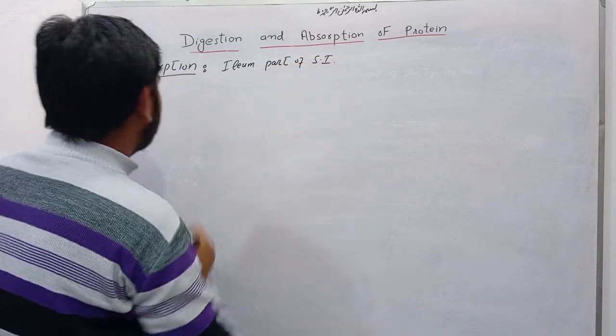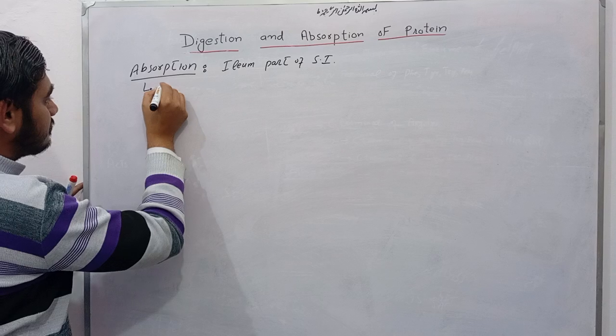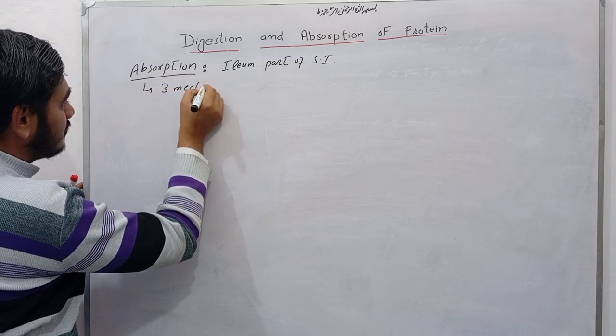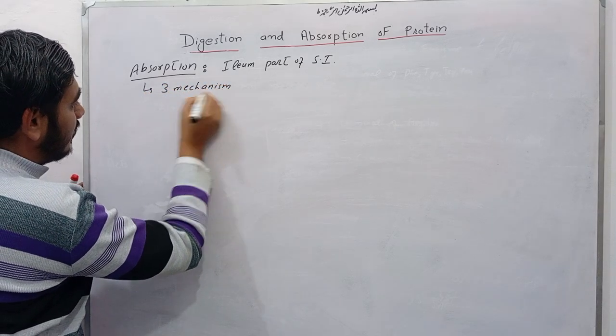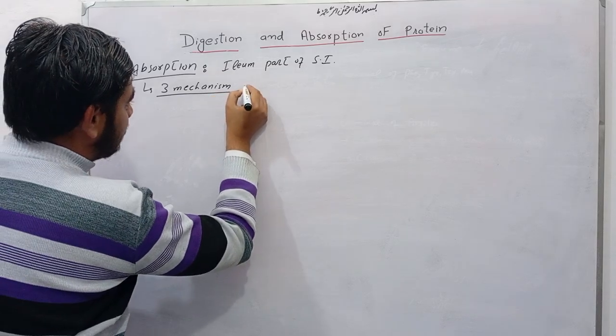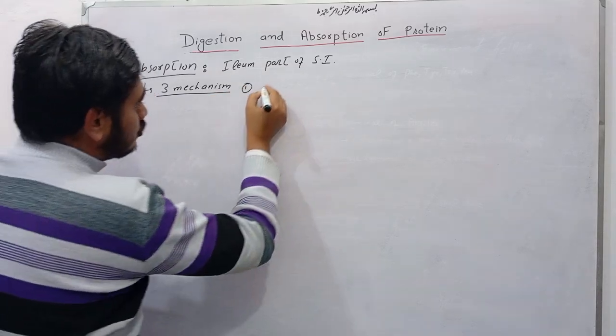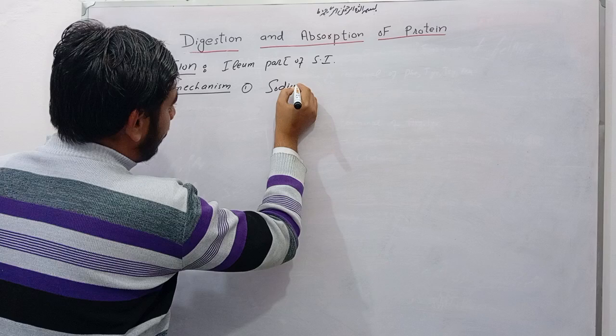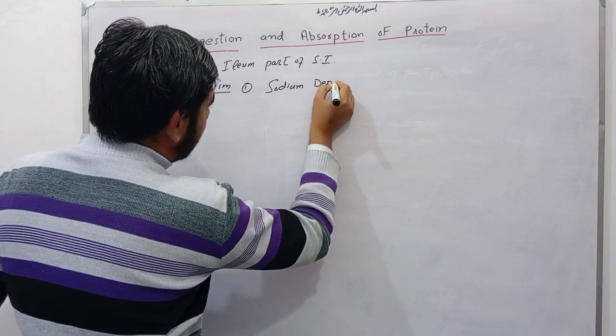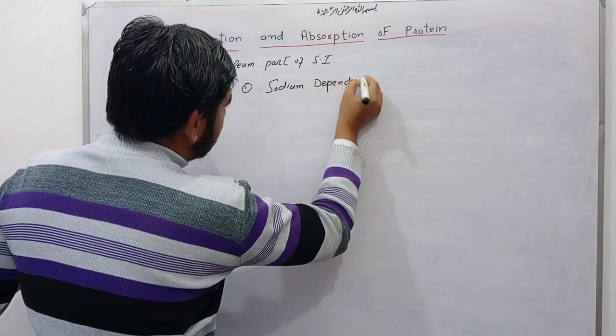And there are three mechanisms for the absorption of amino acid. The first one is sodium dependent symport.